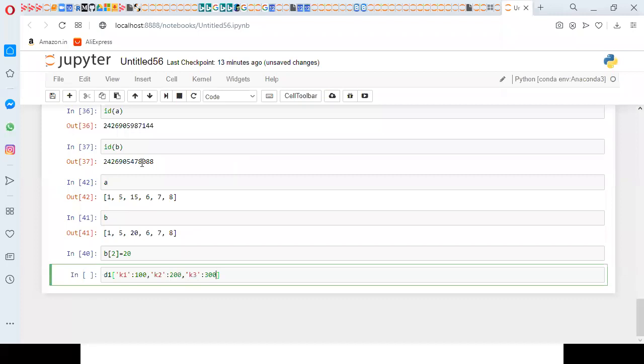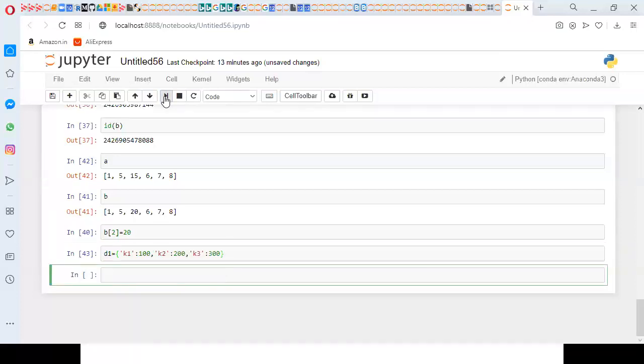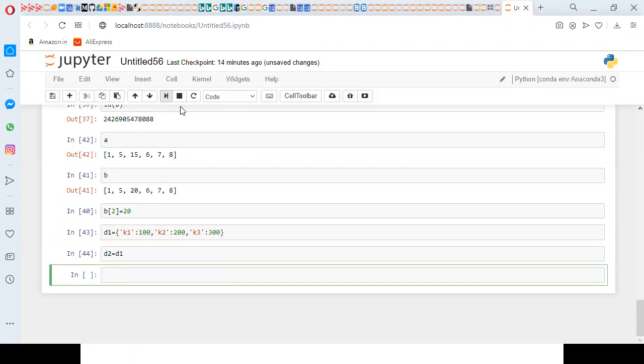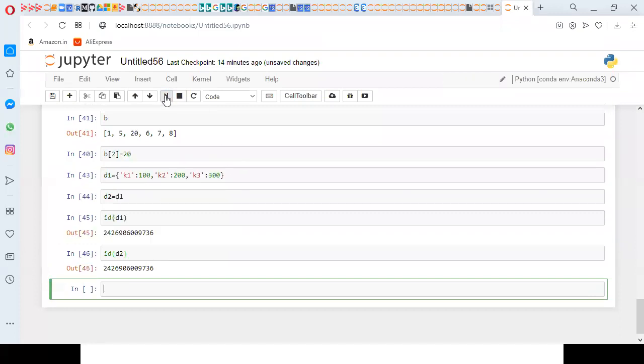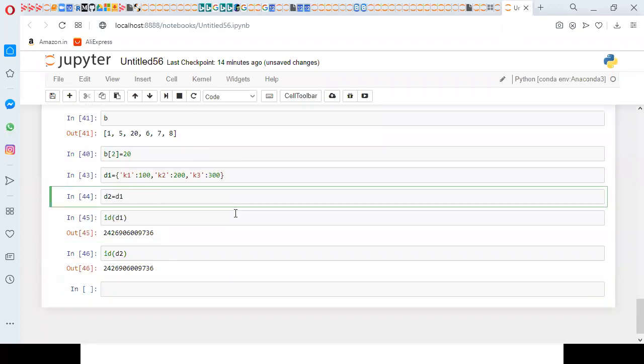D1 equal to flower braces, since a dictionary uses flower braces. When I execute it, D1 is there. It is not possible to go with D2 equal to D1. So check the ID of D1 and the ID of D2. Some objects cannot be assigned directly.